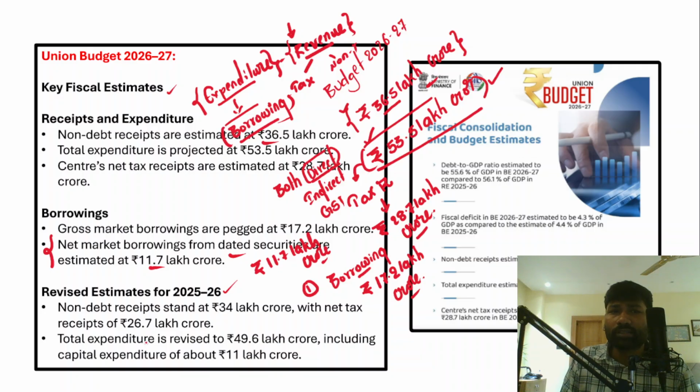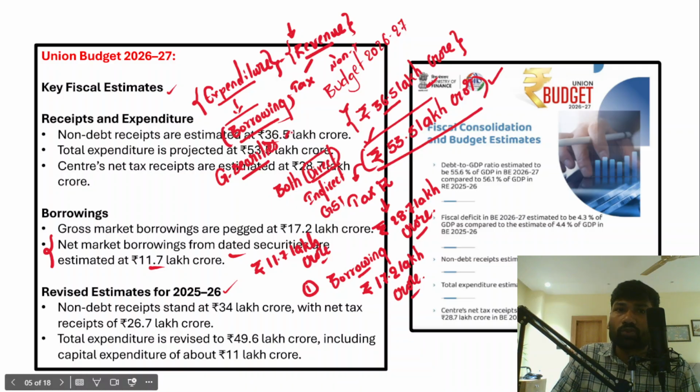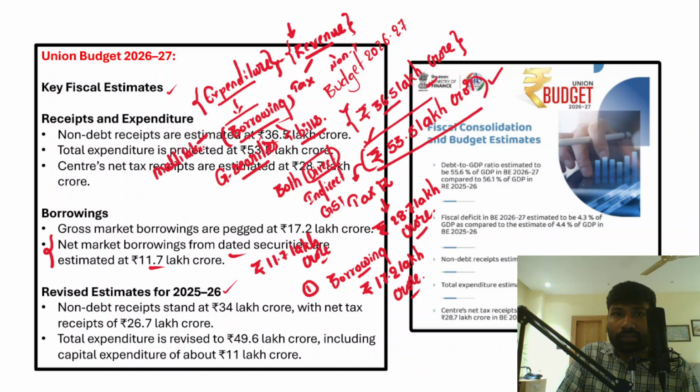This borrowing can be through the government securities that the government will issue, which are backed by the government. The government will also issue T-bills as well. Right? So T-bills, government securities, and multilateral financing or multilateral borrowing. All these are things that the government will adopt to borrow money.